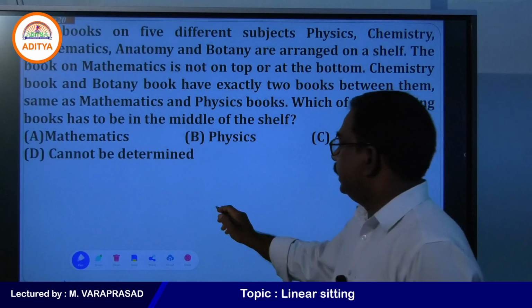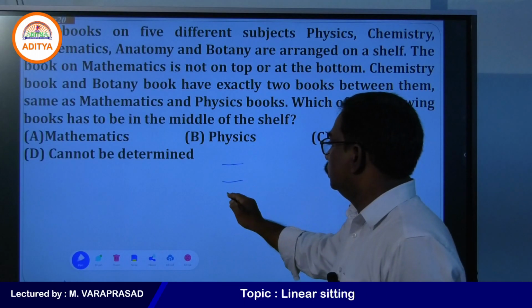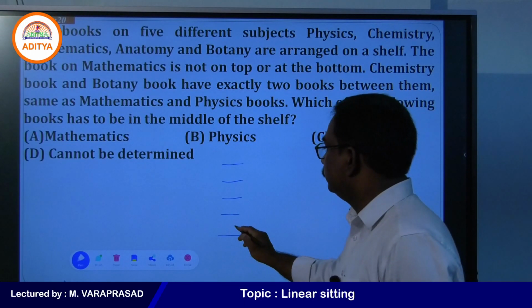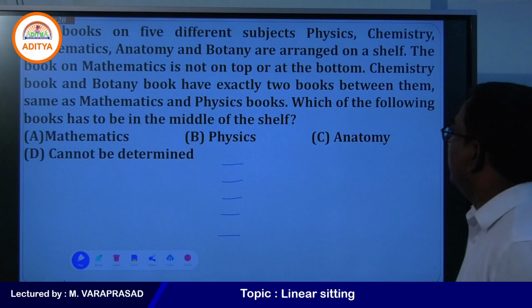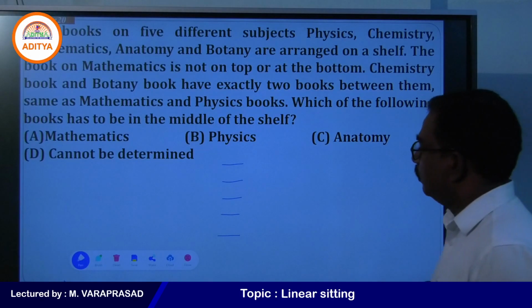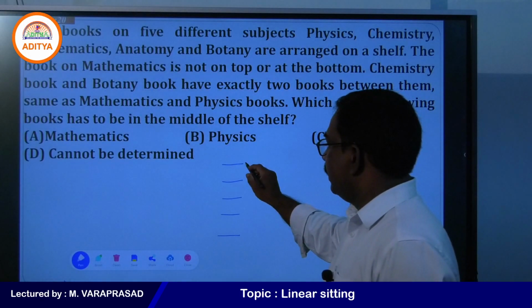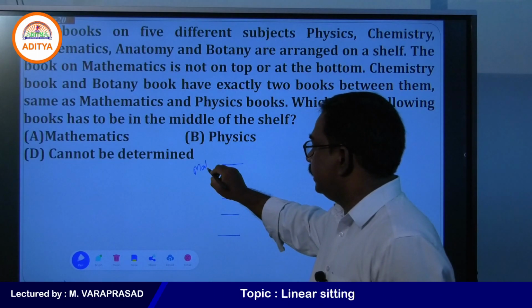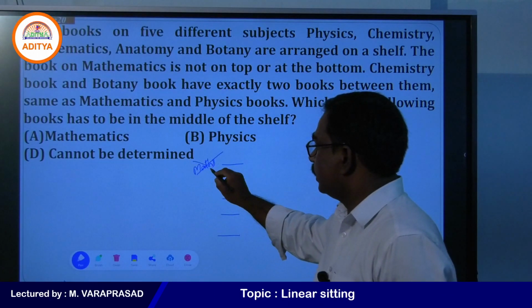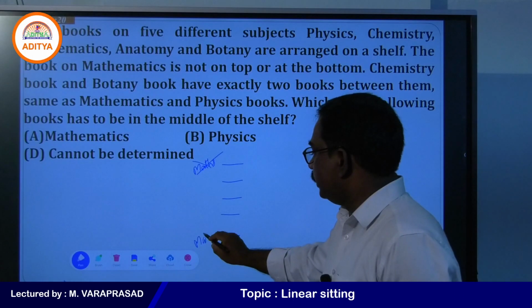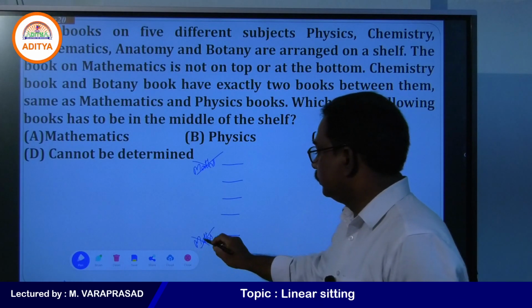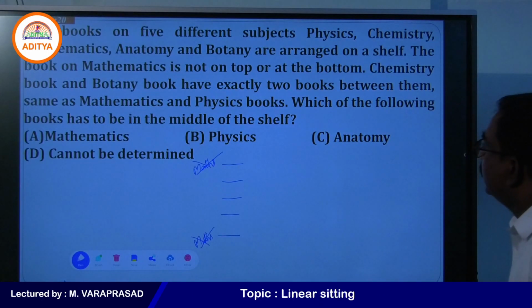Totally 5 books are there: 1, 2, 3, 4, 5. So, Mathematics we cannot write on the top and the bottom. We cannot write Maths here, we cannot write Maths here, and we cannot write Maths here also. Now, what is the next condition?